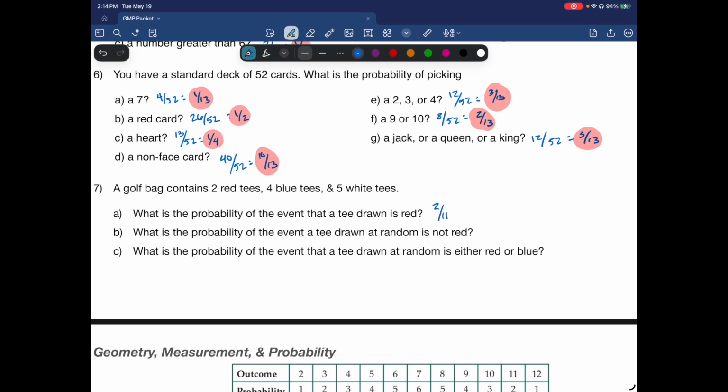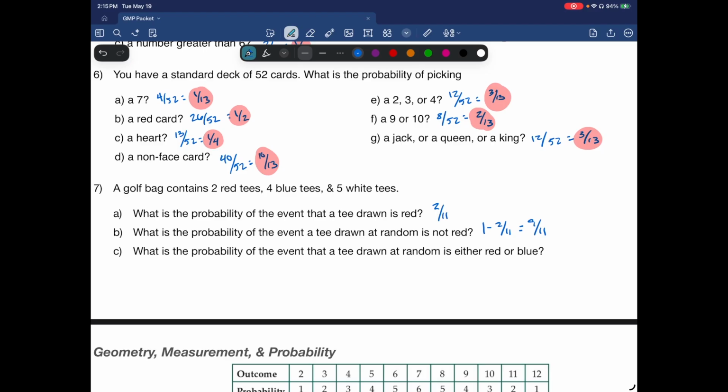All right, what's the probability that a tee drawn at random is not red? Well, if it always works, the probability is 1. And if the chances of drawing a red is 2 out of 11, you can simply say 1 minus 2 elevenths, which would give you 9 out of 11. Or you can simply say, well, I got 4 blue, 5 white, that's 9. Those are not red, so 9 out of 11.